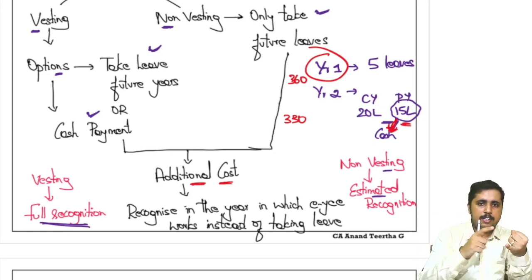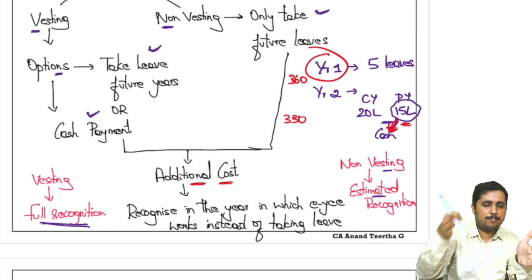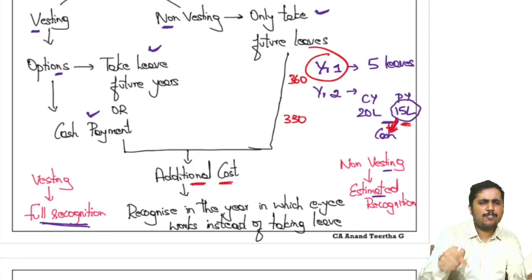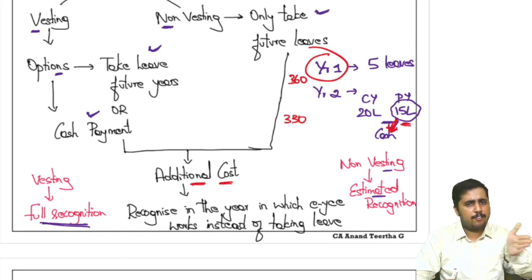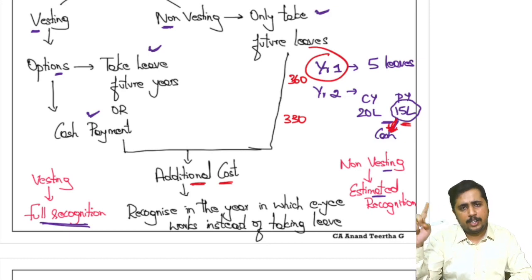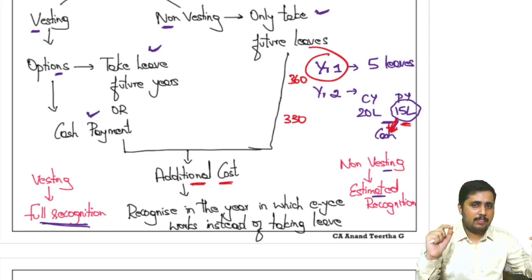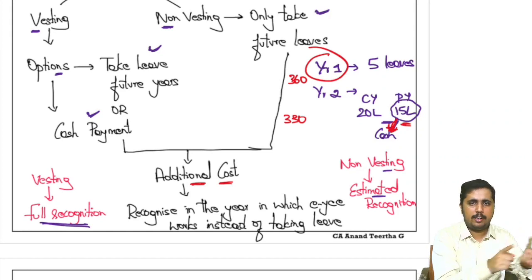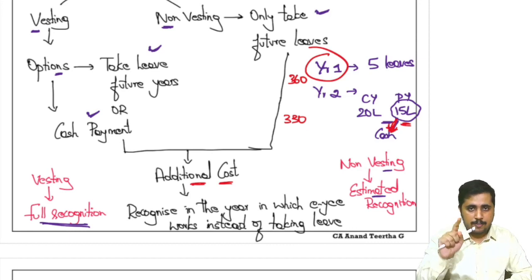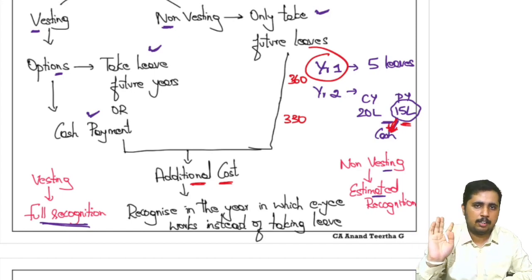So quick understanding, short-term compensated absences, accumulating is what we have studied. Accumulating, you are allowed to carry forward the leave. That is further divided into two. One, vesting, which means either you will take cash or you will take future leave. If it is non-vesting, you will only take future leave. In both scenarios, 1 year you will work more, the second year you will get the benefit. Therefore, in the period in which you worked more, book more expenses. In the year you work less, book less expenses. Adjustment will be done in between. If it is vesting, you will have to consider the full additional cost. In non-vesting, you will consider the estimated additional cost.